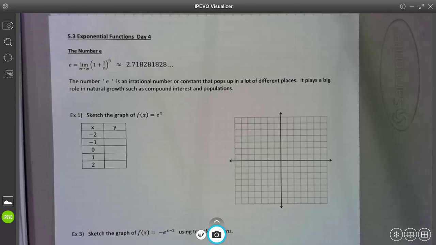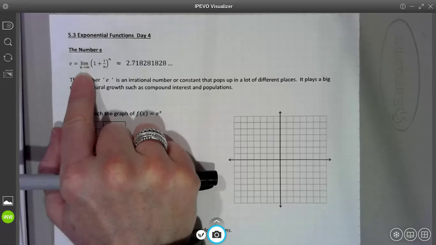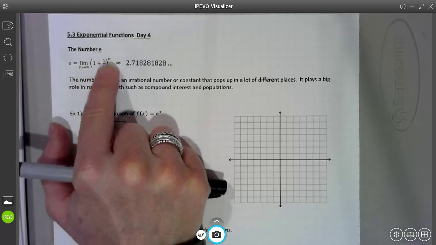So just to remember, e, when these mathematicians were working with that expression, 1 plus 1 over n to the power of n, as they were experimenting with it and they plugged in values for n that got bigger and bigger and bigger, they noticed that this expression wasn't getting bigger, it was converging and heading towards becoming a fixed number. And that fixed number that it is heading towards becoming is what they named the number e. So e is known as the limit as n goes to infinity of the expression 1 plus 1 over n to the power of n.